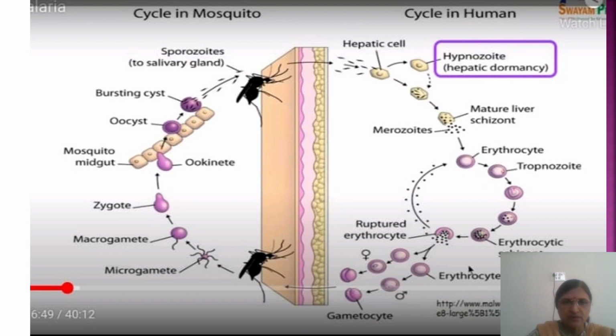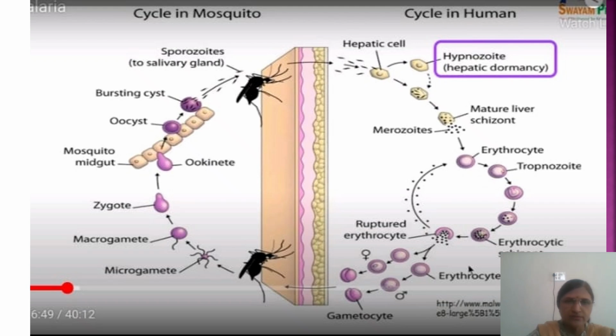The micro and macro gametocytes develop into microgamete and macrogamete. The microgamete has around 8 flagella. It undergoes exflagellation and each one forms a microgamete, which then fertilizes the macrogamete and forms the zygote. From the zygote it forms the ookinete.